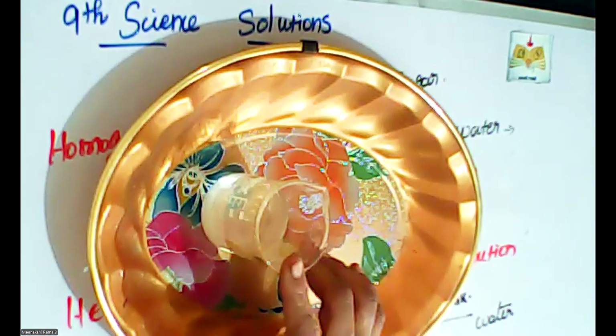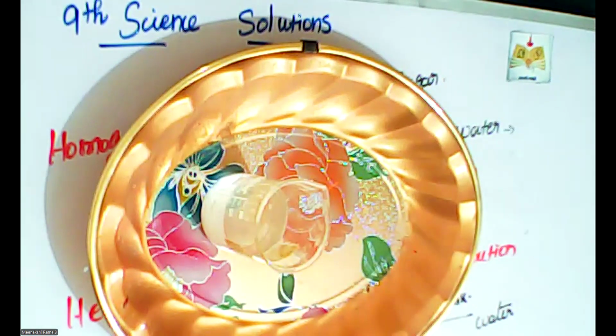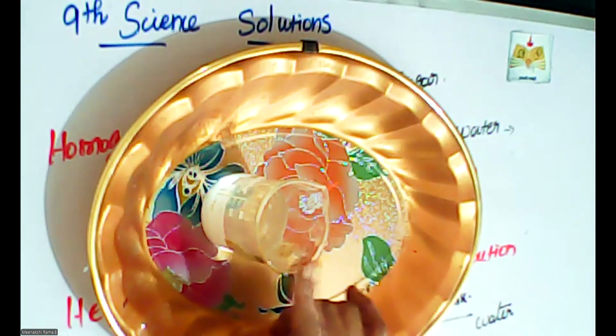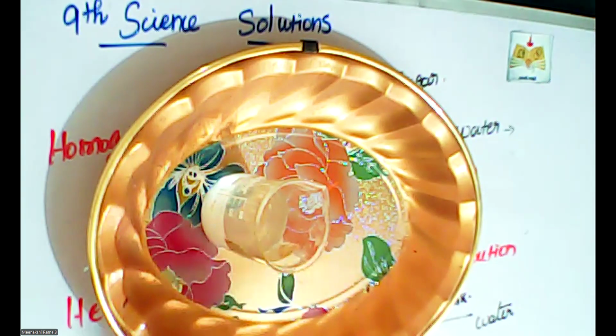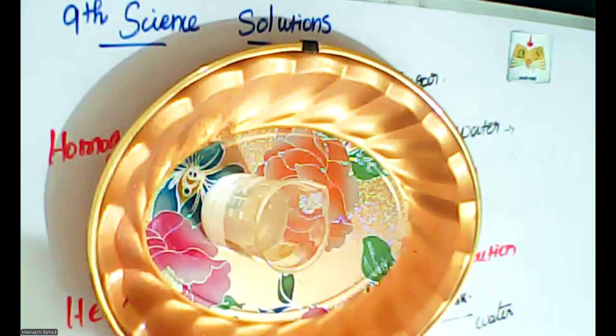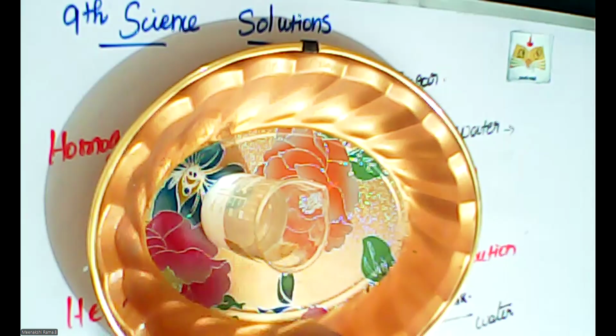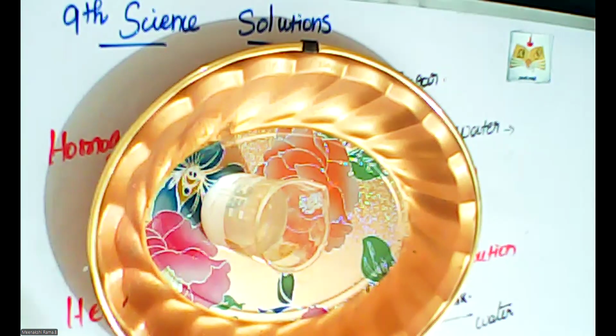This is a binary solution because only one solute is added into the solvent. Solvent is water, solute is salt. Only one solute is added in this beaker. So this is called a binary solution. And now I am going to add another material, that is sugar.